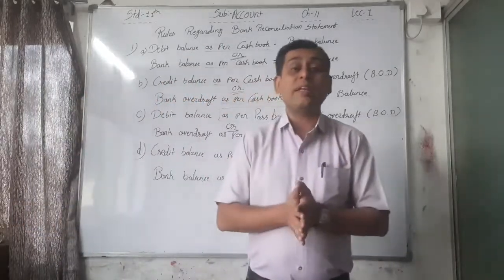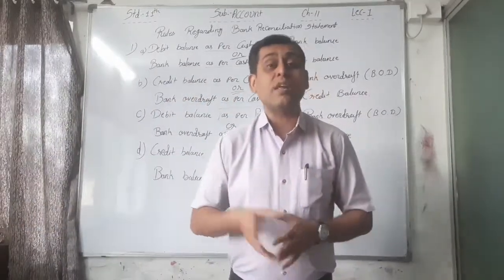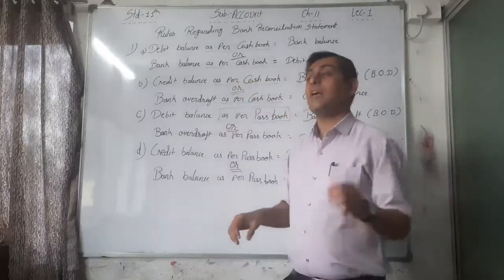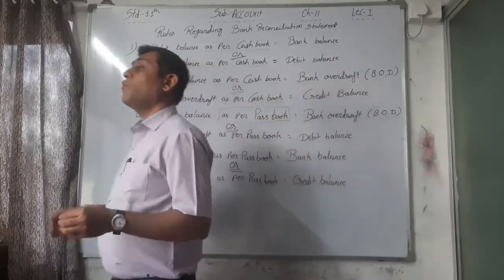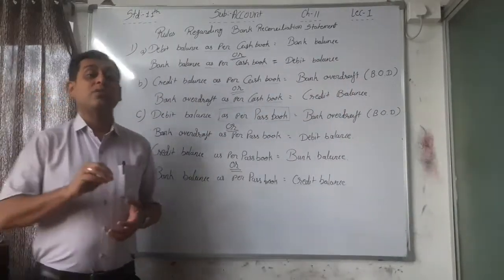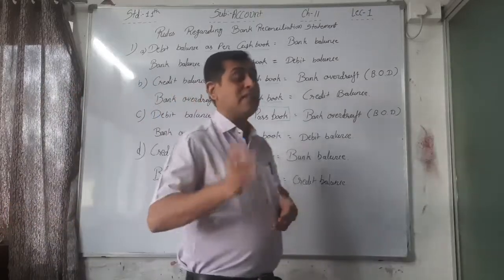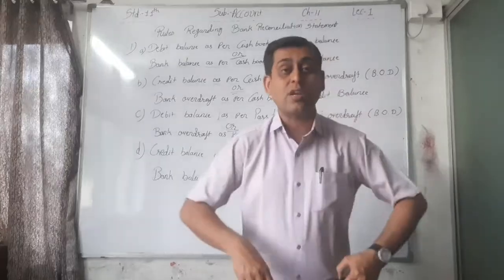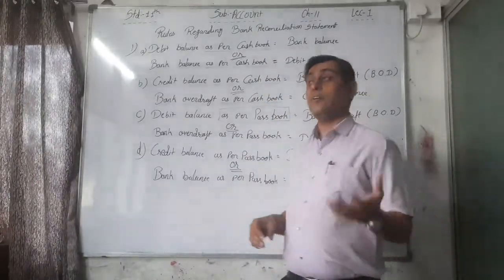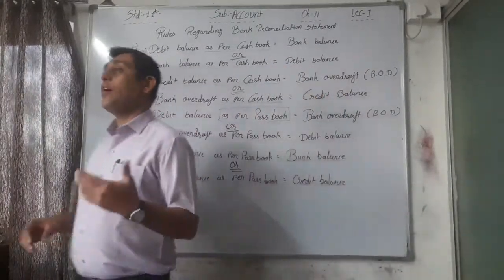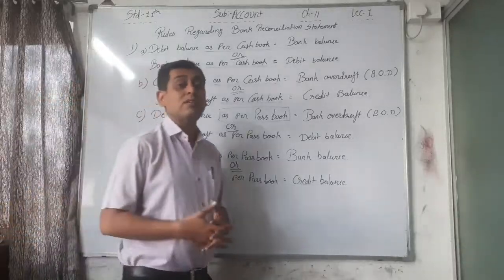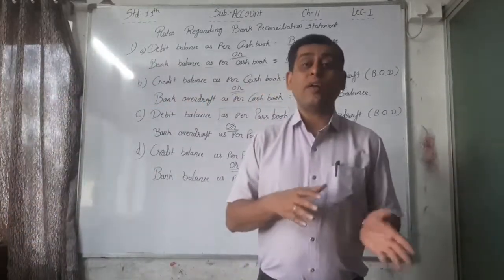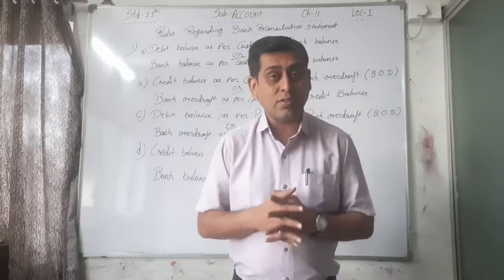Then the amount is tally, then the balance is tally, but here mistakes are there. That's why here we have to prepare the bank reconciliation statement. That means even if the balance is tally, we still have to prepare a bank reconciliation statement to find out the errors. Or first you can find out all the errors or reasons, or tally it, then prepare the bank reconciliation statement.